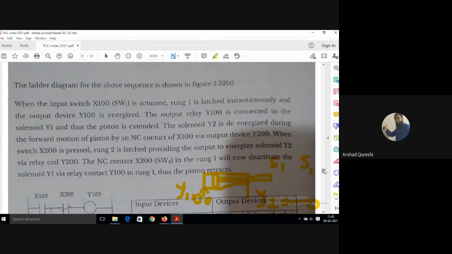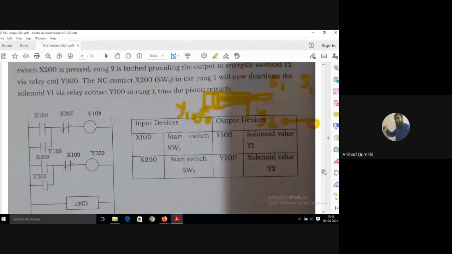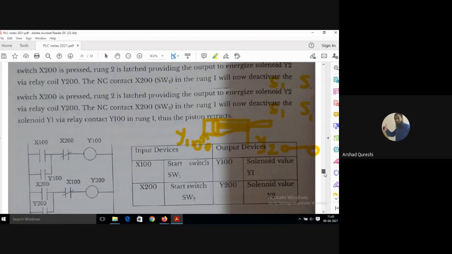So see here, the solenoid Y2 is de-energized during the forward motion of the piston by a normally closed contact of X100. X100 is your SW1, denoted by X100. So what is it telling?